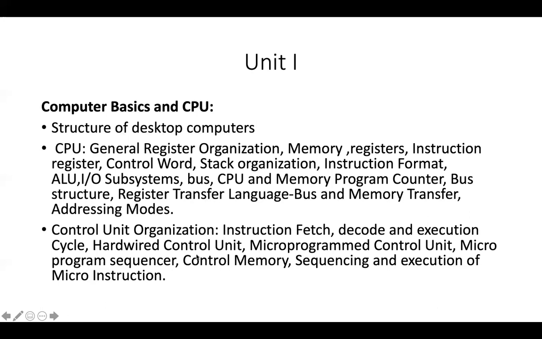So what is the difference between hardwired and microprogrammed? These two we are going to cover. And in the microprogrammed control unit, what is control memory, and how it executes the microinstructions, this we will cover. Okay, this is about computer basics, that is CPU and control unit organization. These we are going to cover in the first unit.